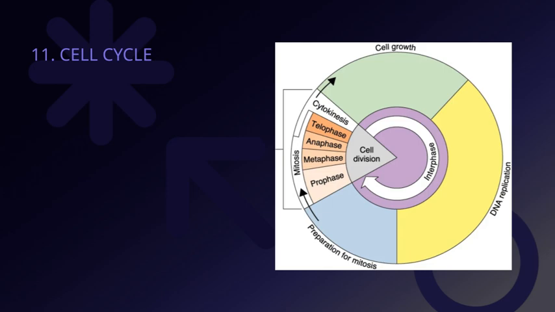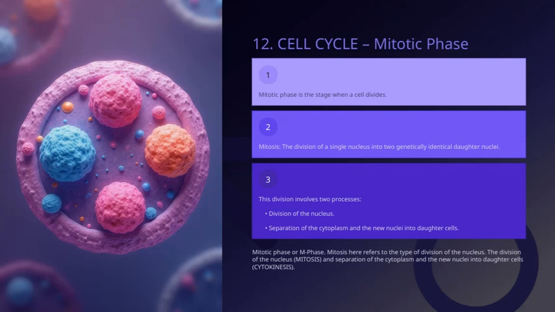Understanding the cell cycle is crucial because it connects to many broader themes in biology, like growth, development, and even how cancer occurs when this cycle goes awry. Recognizing these phases helps us see how life perpetuates at the cellular level, maintaining the health and function of entire organisms. Now let's take a closer look at the mitotic phase, or M phase.